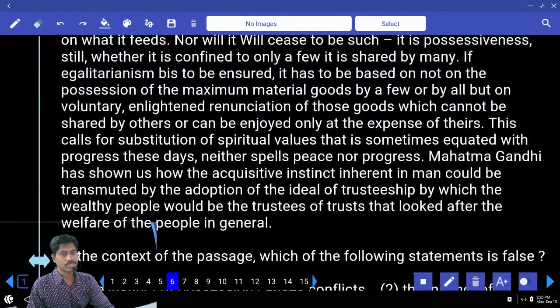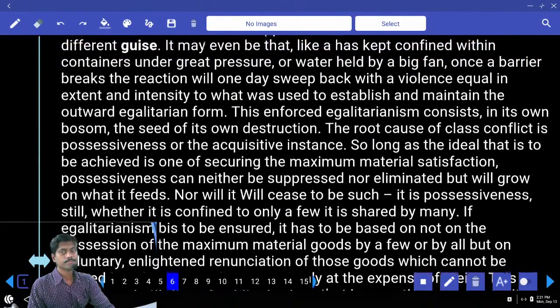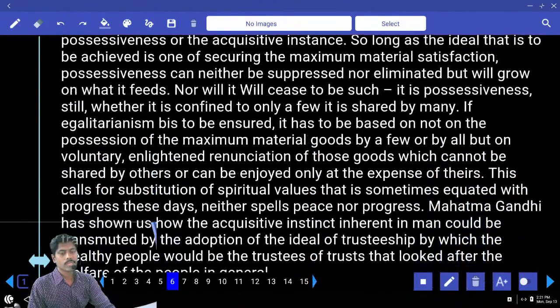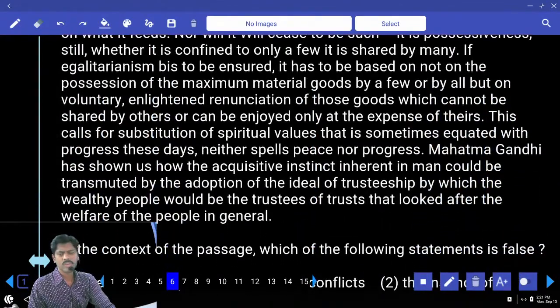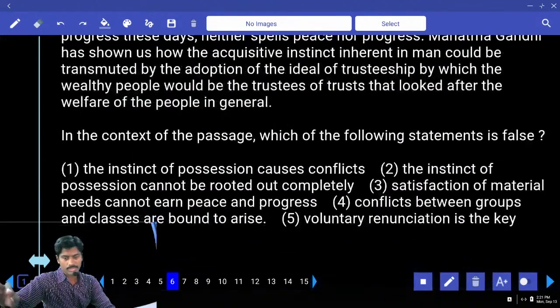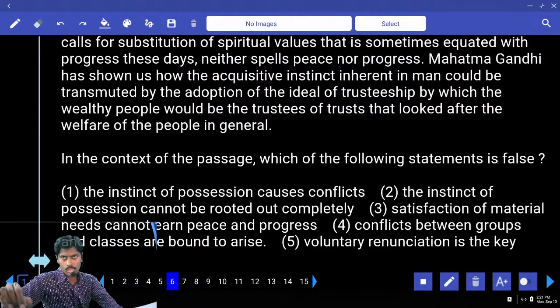Satisfaction of material needs. Peace and progress. Where? Peace and progress, material. Have you done the passage? See here, peace and progress. This calls for substitution of spiritual values that is sometimes equated with progress these days. It neither spells peace nor progress. Where is that? Satisfaction cannot earn peace and progress. Yes, true. Neither nor, negative. Third one true. Fifth one true.